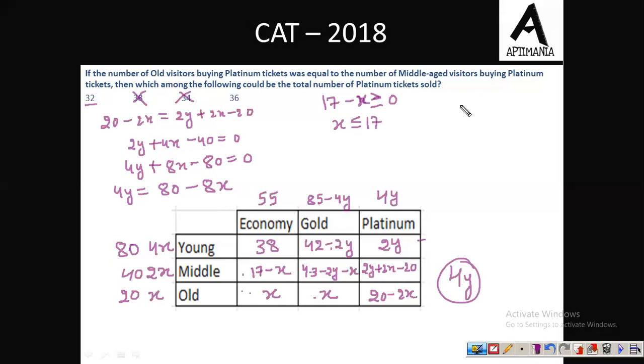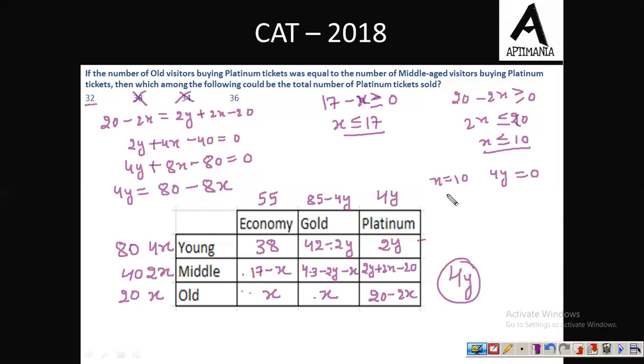And this 20 minus 2x must also be greater than or equal to 0, so 2x must be less than or equal to 20, so x must be less than or equal to 10. From these two conditions, x must be less than or equal to 10. Now, when x is equal to 10, then the value of 4y will be 80 minus 80, that will give us 0.